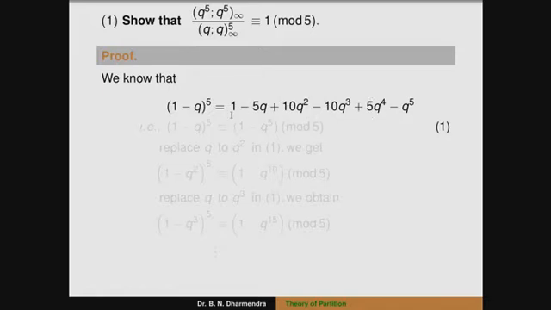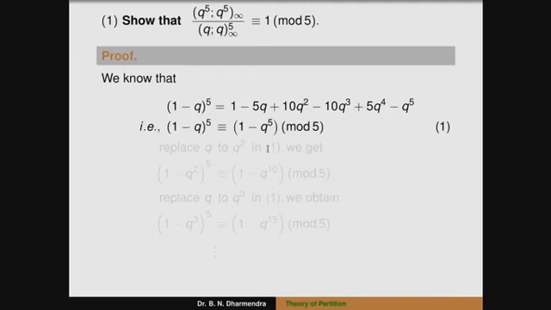So except the first one and the last term, that is congruent to 1 minus q to the power of 5 modulo 5. So the term 1 minus q to the power of 5 is congruent to 1 minus q to the power of 5 modulo 5. These are multiples of 5, that is congruent to 0 modulo 5. So the remaining terms is this one.